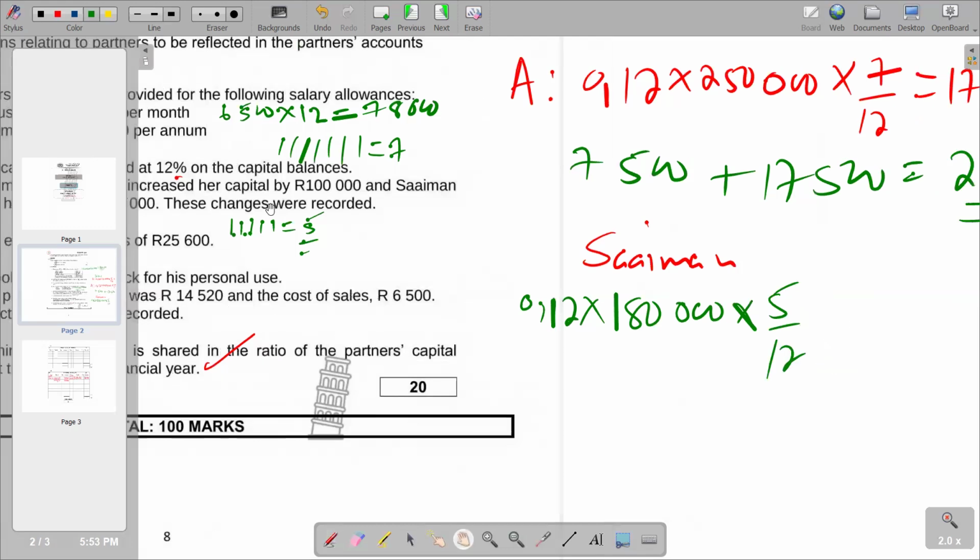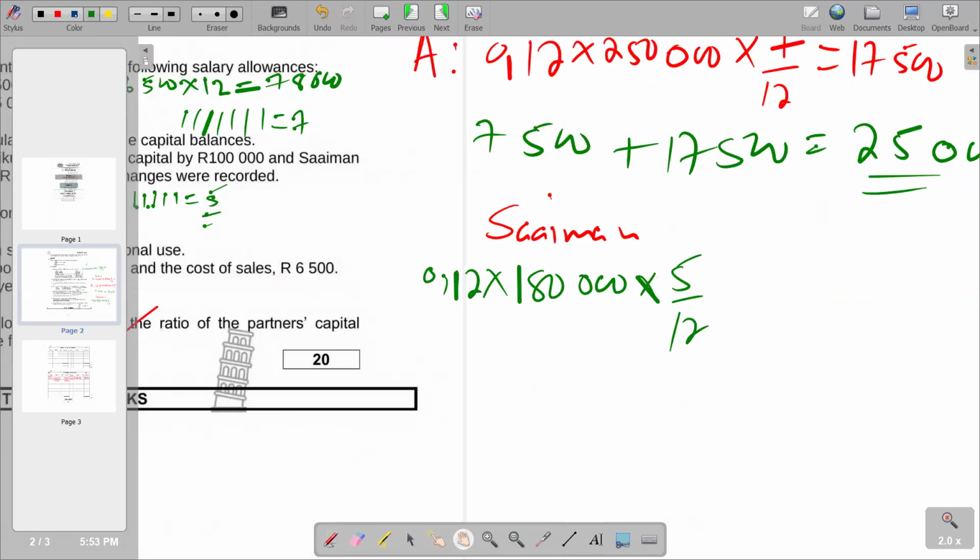So try to calculate it as such, and see the answer that we are supposed to get. If you multiply, what you're supposed to get is 9,000. And you go to the second part.